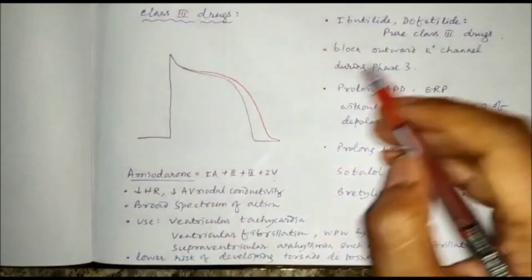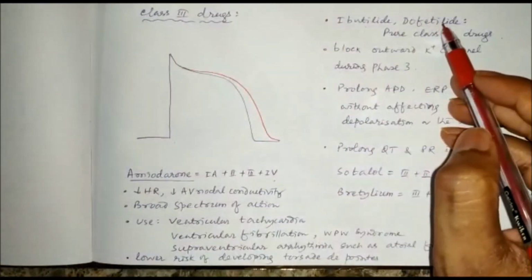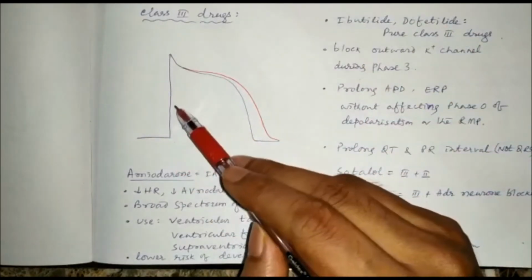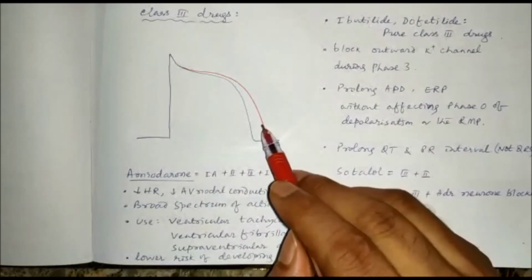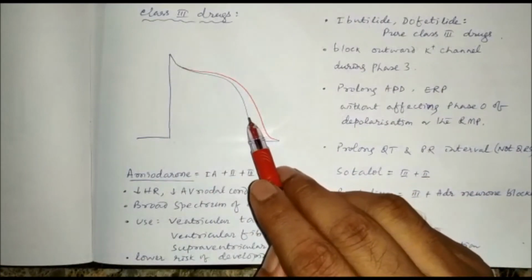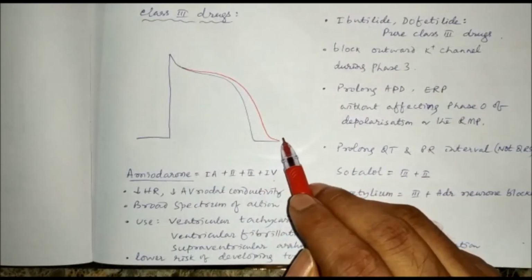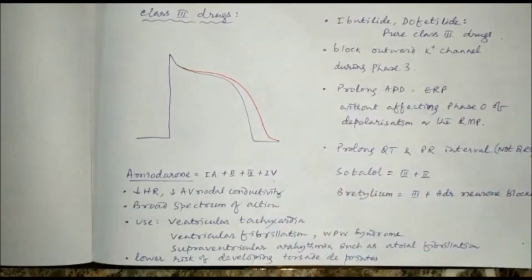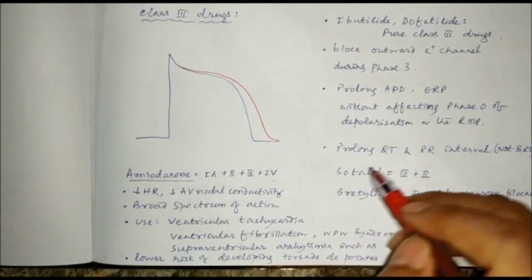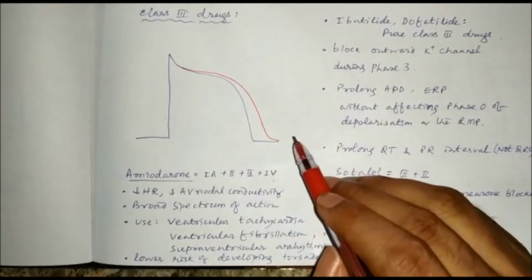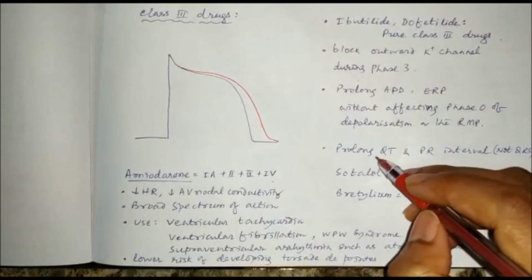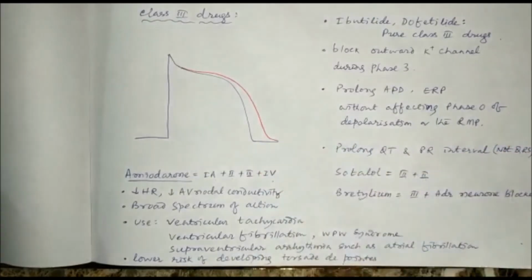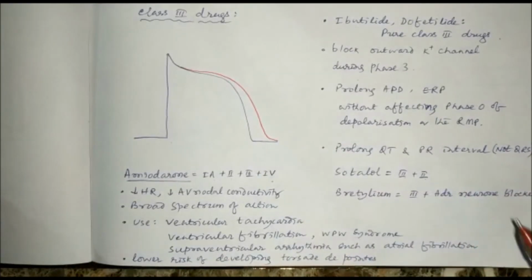The pure class 3 drugs are ibutilide and dofetilide. They have no action on the resting membrane potential, no action on phase 0. They simply prolong the action potential duration and ERP by blocking the outward potassium channel during phase 3, and because of that there will be prolongation of QT interval and PR interval. So these two are the side effects: prolongation of QT interval and prolongation of PR interval. But QRS is not affected.